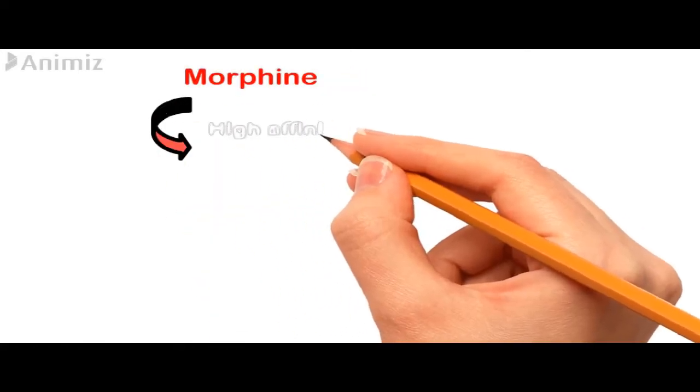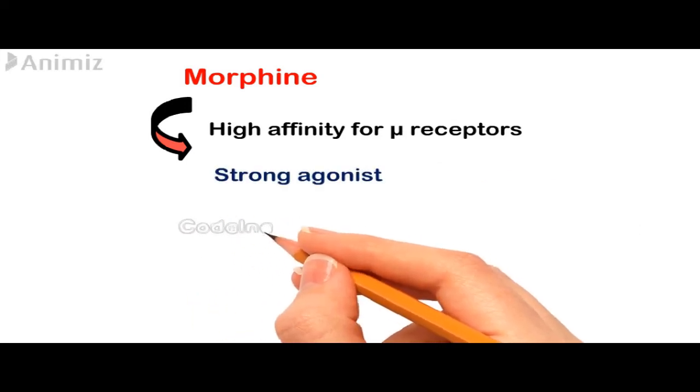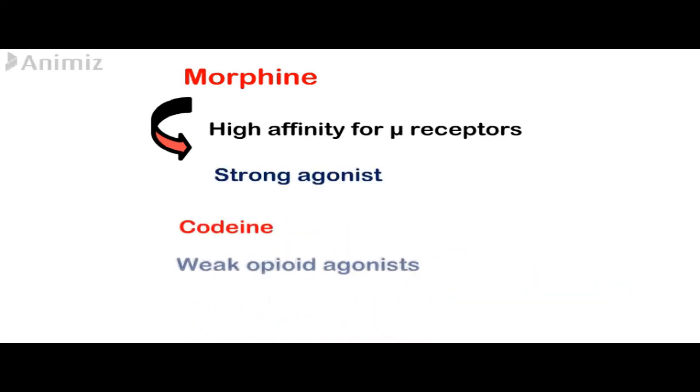Morphine is the major analgesic drug which is contained in the crude opium, and it is the prototype for strong agonists, and it has a high affinity for the mu-type receptor. While codeine is found in the crude opium in lower concentration, and it is less potent than morphine, making it the prototype for the weak opioid agonists.